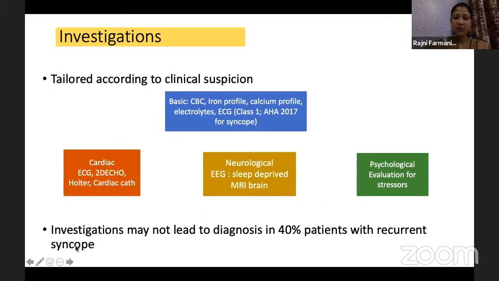We should always remember that investigation may not lead to a diagnosis in 40% of the cases. So investigations may be futile, but history and examination will give you a provisional diagnosis, and you should stick to it after ruling out the other etiologies.